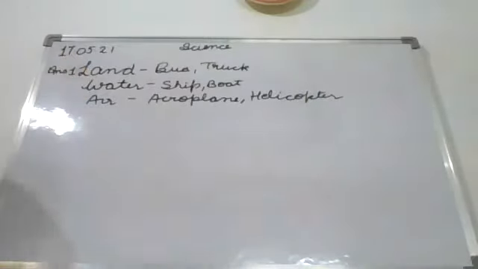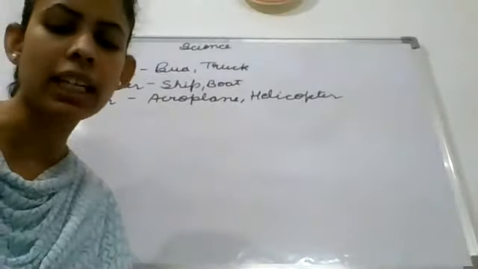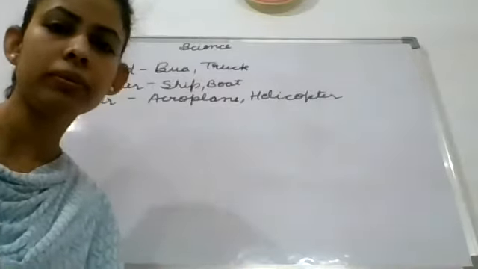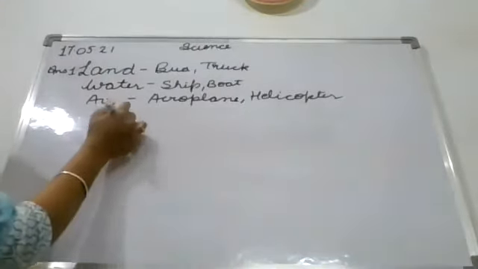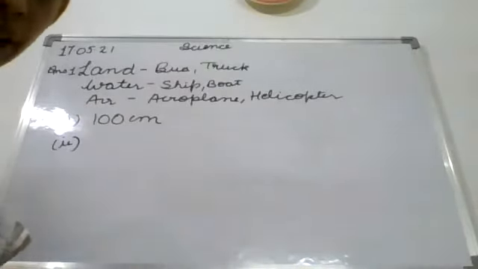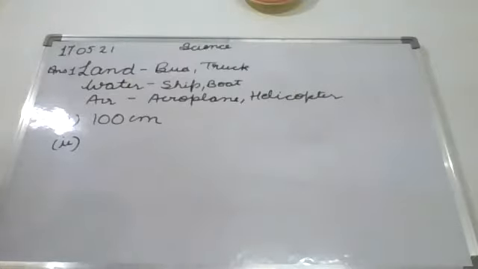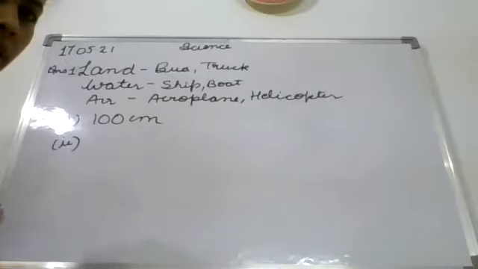Now next, moving to the blanks. So these blanks you will solve on your book. Okay. And next is 1 meter is dash centimeter. Jasum? 100 centimeter. Yes, 1 meter is equal to 100 centimeters. So you will write 100 centimeter in the first blank. Second is 5 kilometer is dash meter. Yes, Chahat? 5,000 meters. Yes, 5,000 meters.